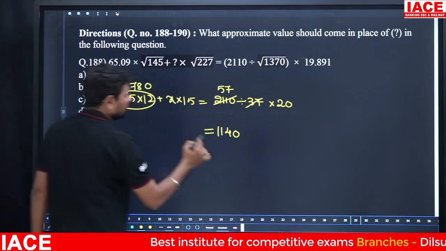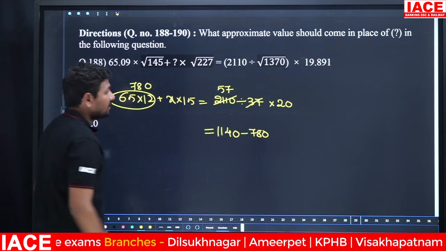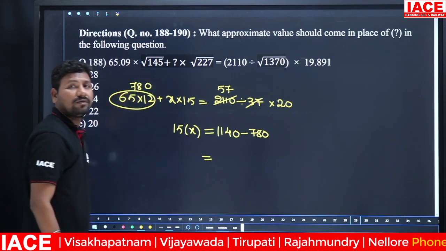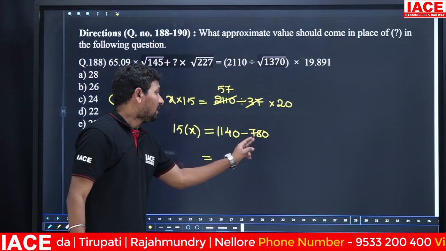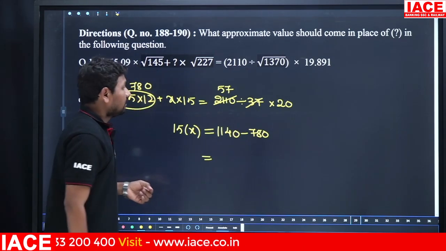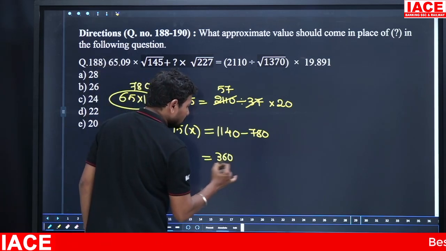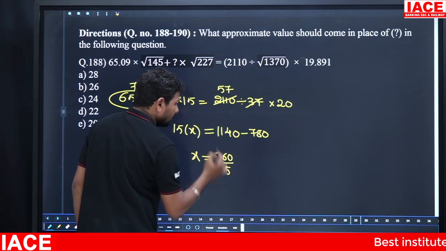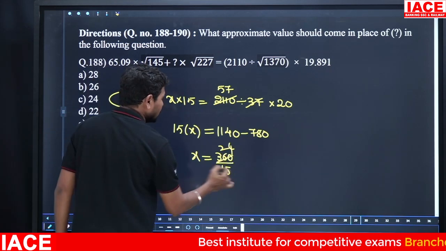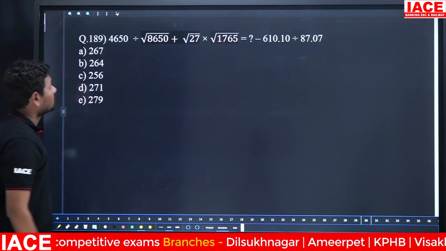1140. From 1140 we have to remove 780 and 15x. 1140 minus 780. Then 360. 360 by 15x. 15 how many times? 15 2s is 30. 15 4s is 60. Then x value is how much? 24. Option C. Next.